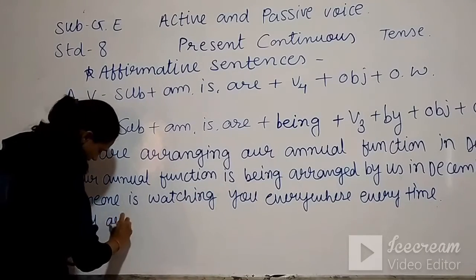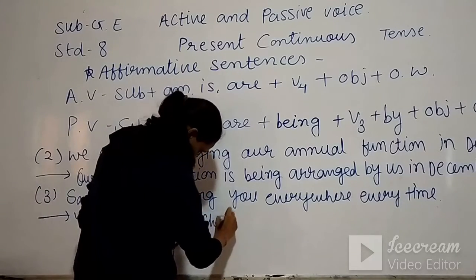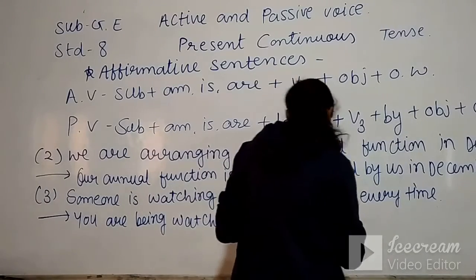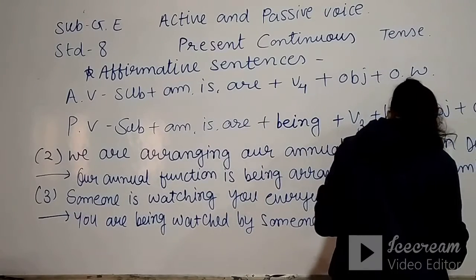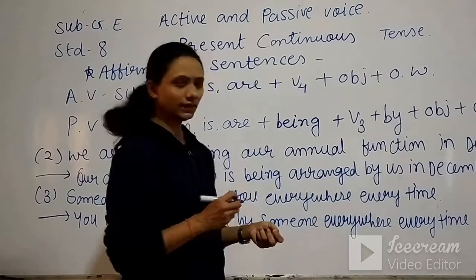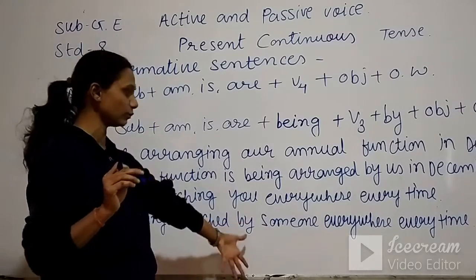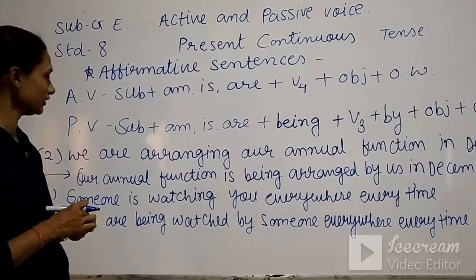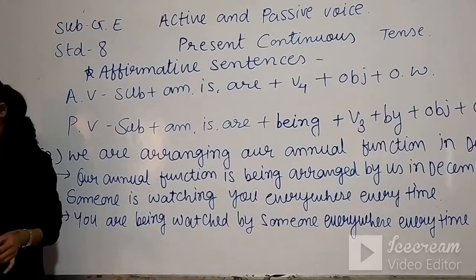You are being watched by someone everywhere, every time. Okay, see, if you don't write by someone here, it's okay, no need to repeat that, because we don't know who the subject or doer of the action is. Please note this down. More sentences will be given to you.